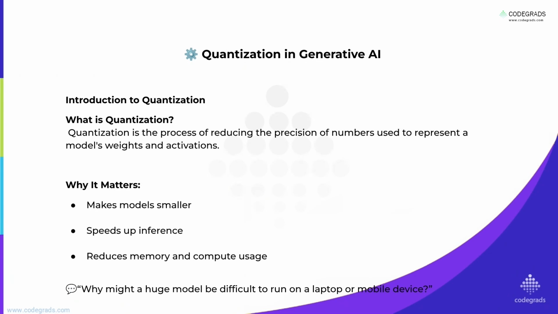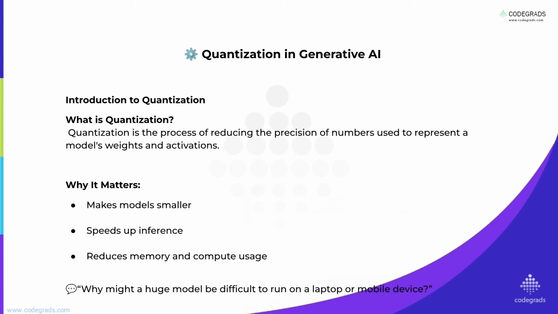So, what is quantization? It is all about making the numbers inside an AI model simpler, using fewer bits to store them. Think of it as rounding numbers, but for the complex math inside an AI. But why should we bother with this? Well, modern AI models can have billions of parameters. Storing all of those parameters with high precision takes a lot of space and processing power.